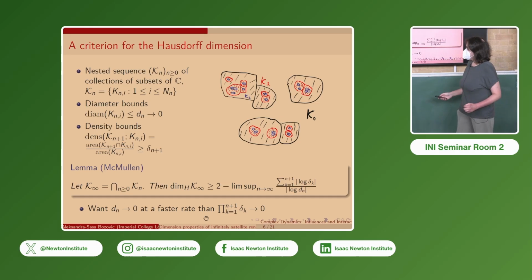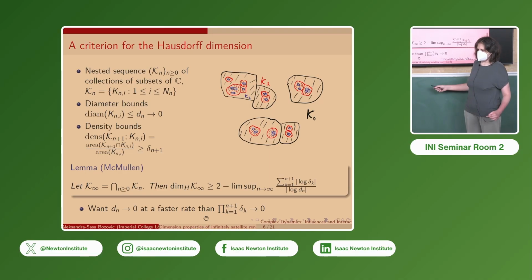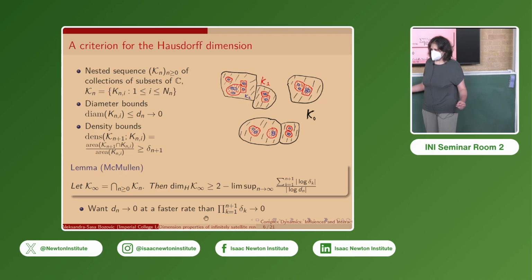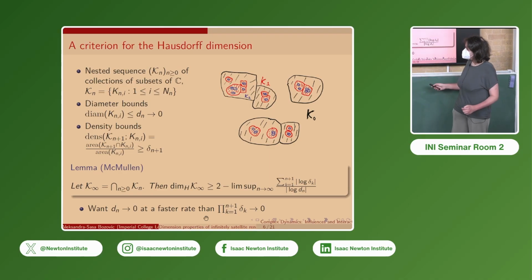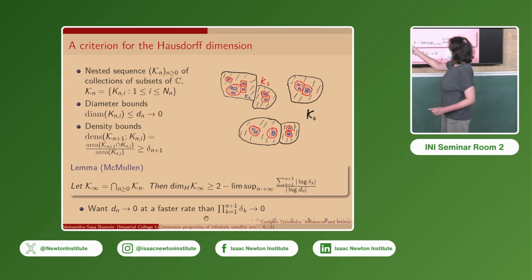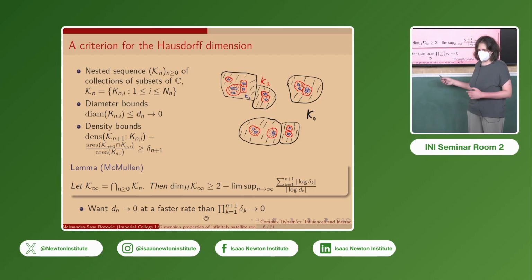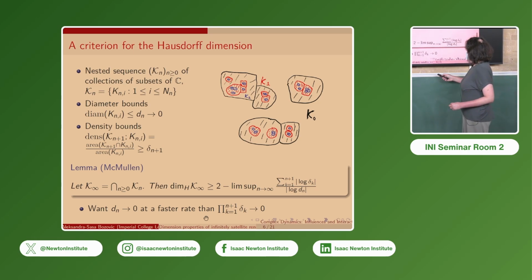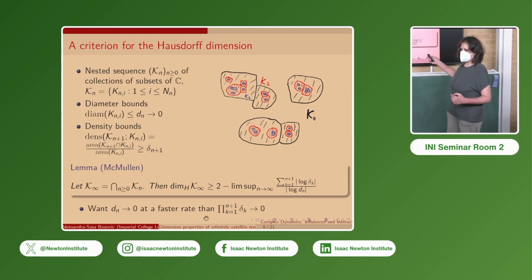Then we have these diameter bounds d_n for every element of K_n, which go to 0 as n goes to infinity, and these density bounds delta_{n+1} for the density of K_{n+1}, identified with the union of its elements in each element of K_n, where the density is the ratio of the areas. Then by a lemma of McMullen, we have this lower bound for the Hausdorff dimension.